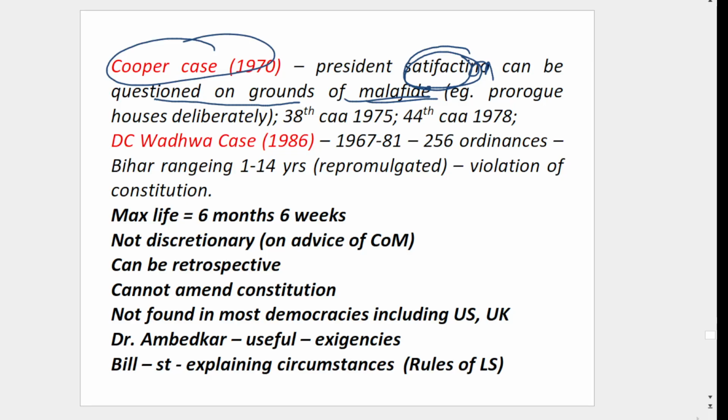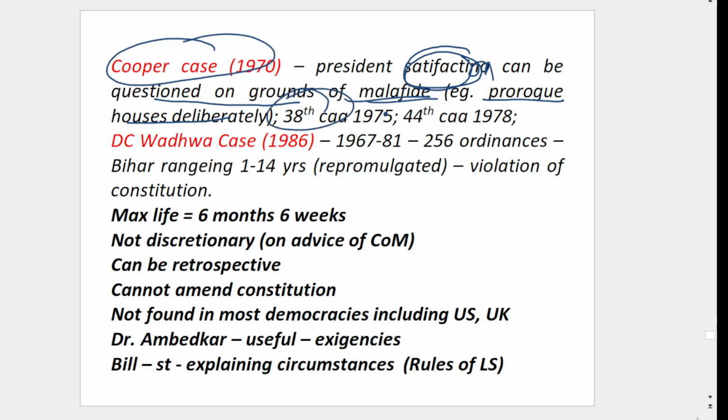There is no lockdown, everything is proper. Let's say he prorogues the house deliberately to issue the ordinance. If Lok Sabha and Rajya Sabha are not passing the bill, he prorogues one house, let's say Rajya Sabha. Now Rajya Sabha is not in session, and he can issue the ordinance. If the president is doing like that, that is unconstitutional.